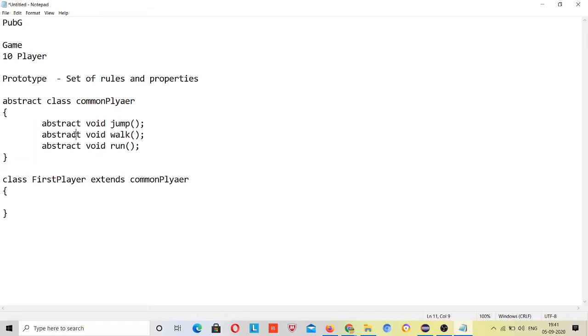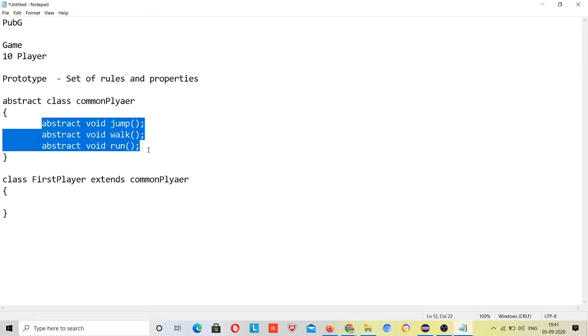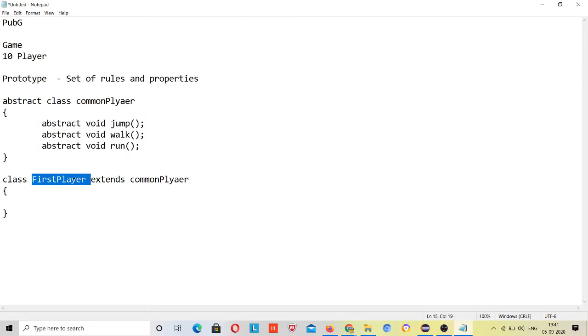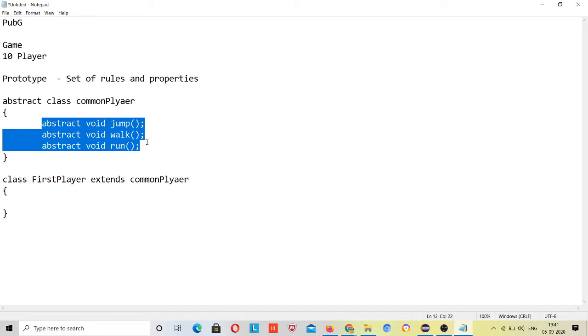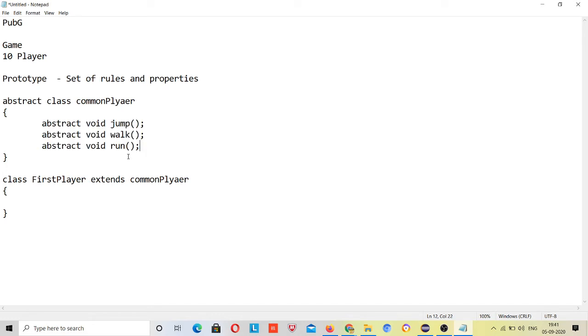So I will define these three methods, and whenever this first player class tries to make an object, it has to implement these three methods. It means this prototype is defined inside our abstract class. You can have your own methods also. Maybe four or five more qualities may be present inside this first player.